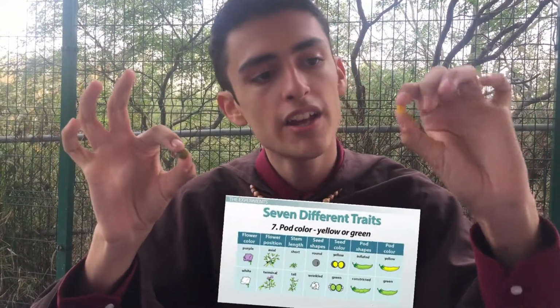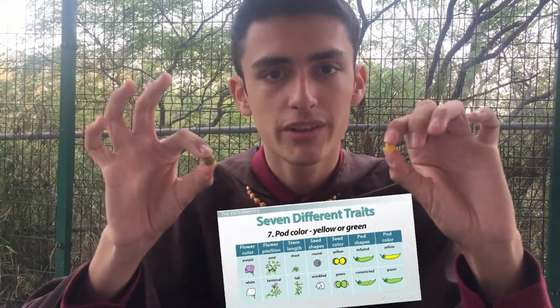In another example, if we try to combine these two kinds of seeds, a green one and a yellow one, the yellow one, which has the dominant alleles, will show its alleles in the first generation, yellow and rounded. But in the second generation, the offspring will present characteristics from both of its parents, from the yellow one and the green one.